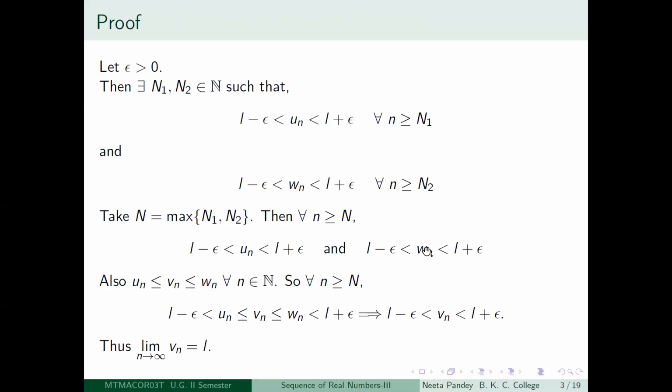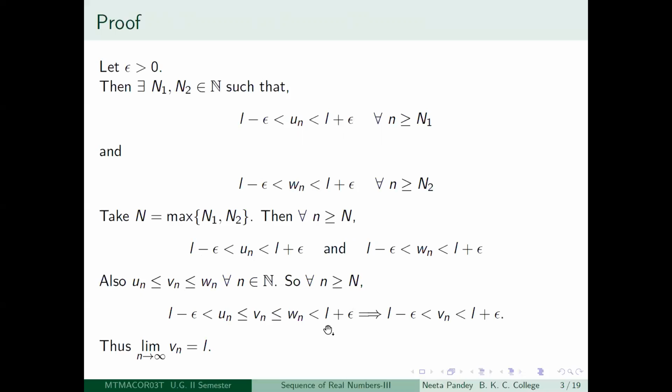So you just write down these inequalities carefully. What do you get? You get L minus epsilon is less than un, that is less than or equal to vn, that is less than or equal to wn, and then wn is less than L plus epsilon.